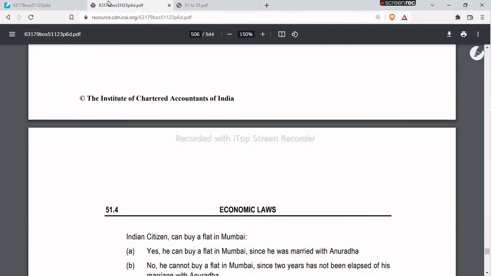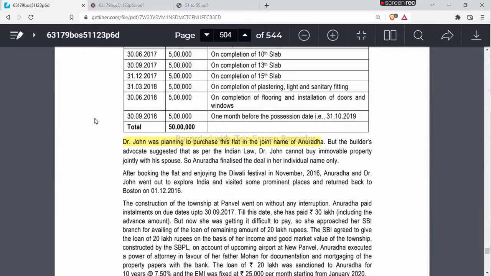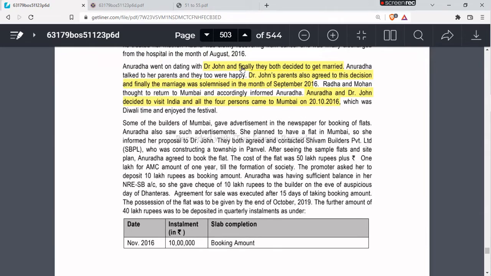Here we have to see that Dr. John and Anuradha finally got married. They got married in the month of September 2016 and they had come to India, to Mumbai, on 20th October 2016.